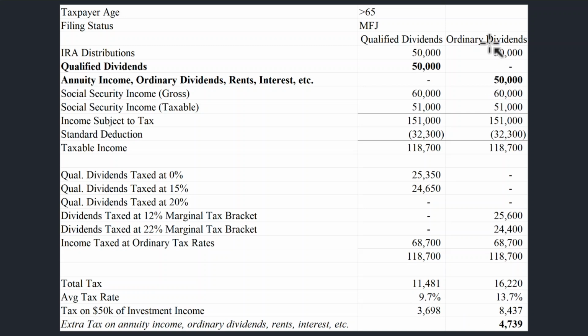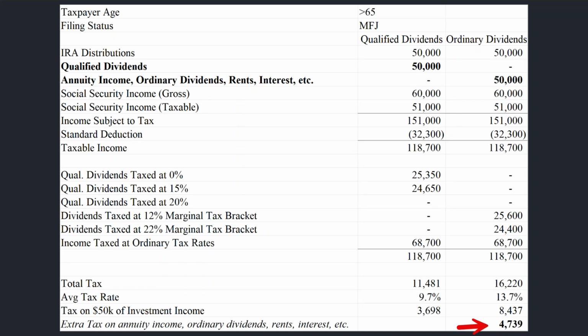However, if they're receiving ordinary dividends, i.e. rent, annuity income, interest, etc., that $50,000 is going to be subject to taxation of $8,437. So there's still a tax penalty for receiving ordinary dividend income versus qualified dividends.